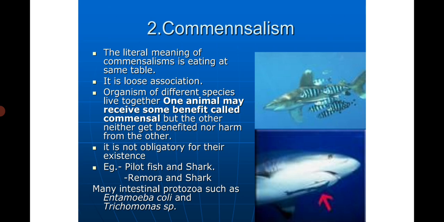The examples being pilot fish and shark. The pilot fish accompanies the shark in a free swimming manner, eating the fragments of the food that become available as the shark tears apart its prey. Another example is between remora fish and shark. The remora actually attaches itself to the shark by the dorsal fin and feeds on the leftovers and does not harm the shark.